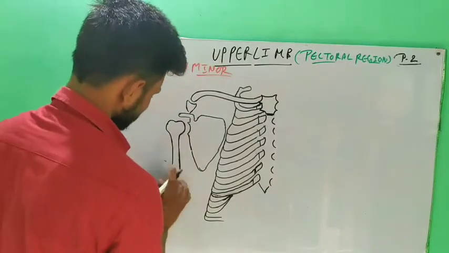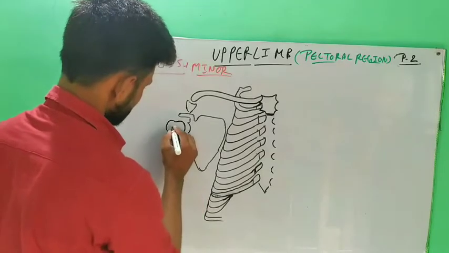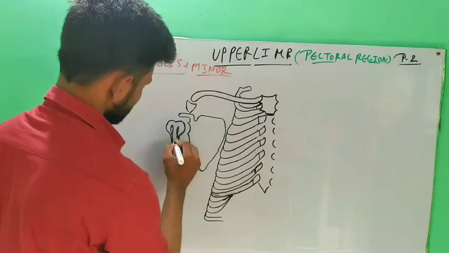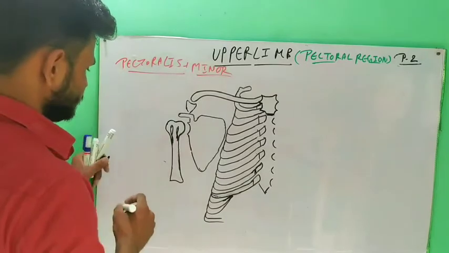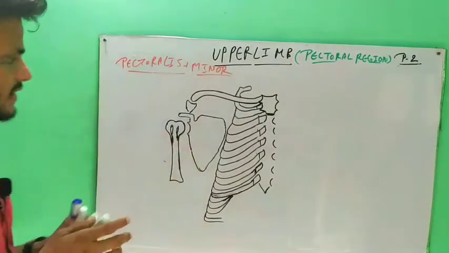This is the greater tubercle, and this is the lesser tubercle. This is the lateral lip, and this is the medial lip.